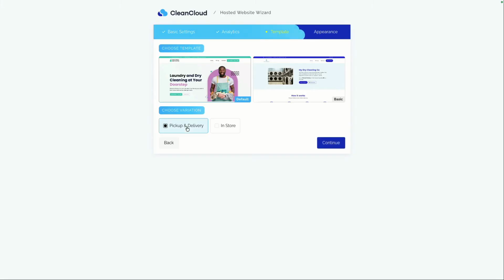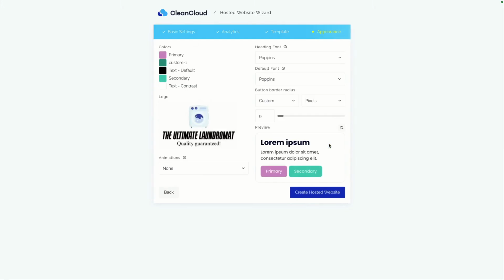But of course we will be able to make changes as we go along. Now, if you're doing pickup and delivery, for example, you can choose pickup and delivery. If you're just taking in-store orders, then you can just choose in-store. But let's say in this case, we're going to choose pickup and delivery because it's part of the services that we offer. We can go to continue here.